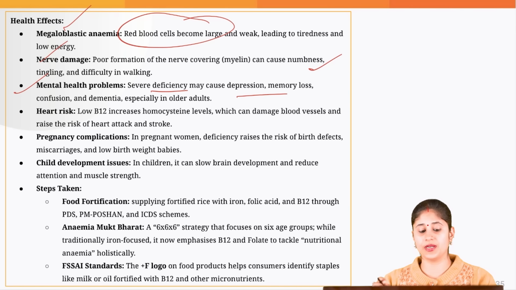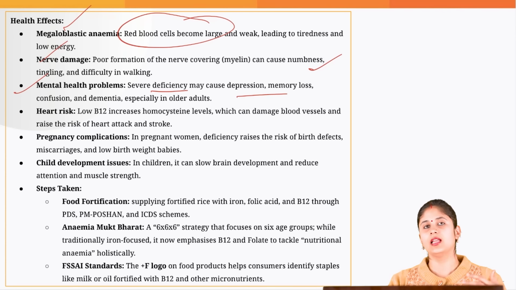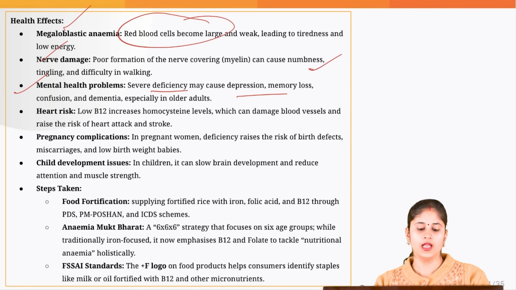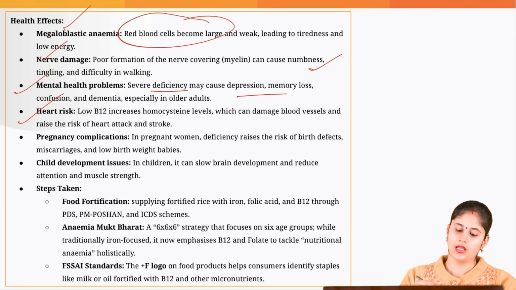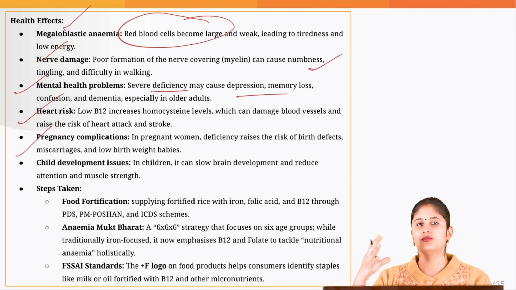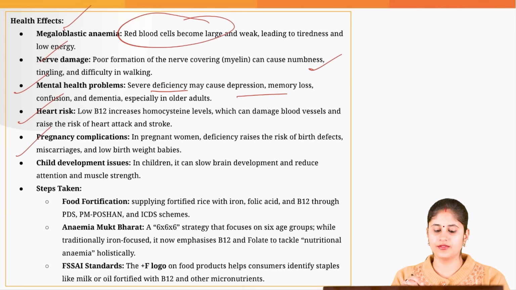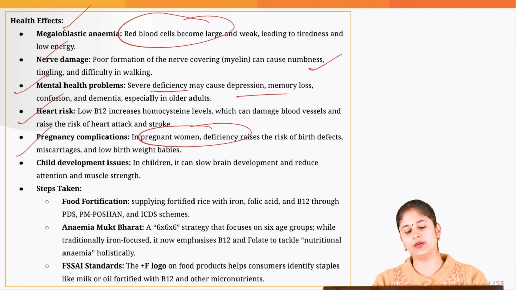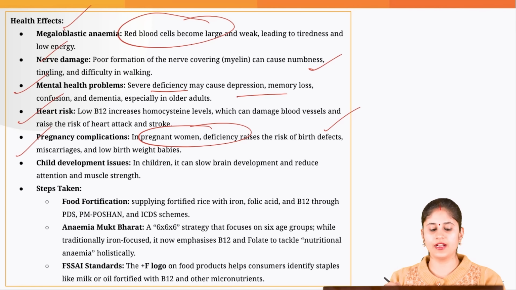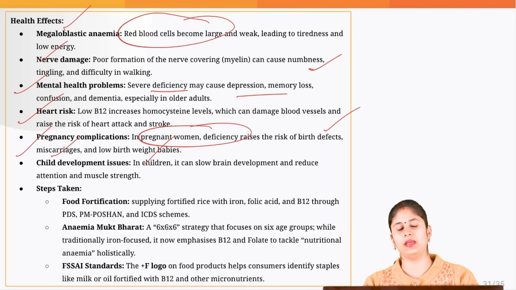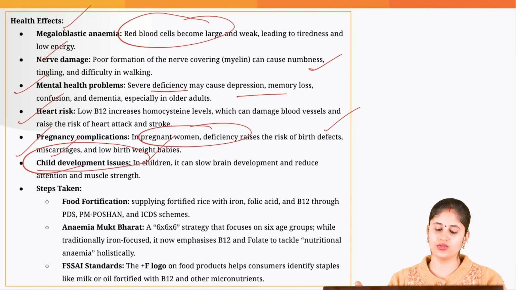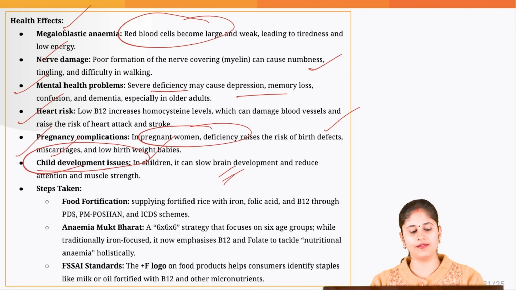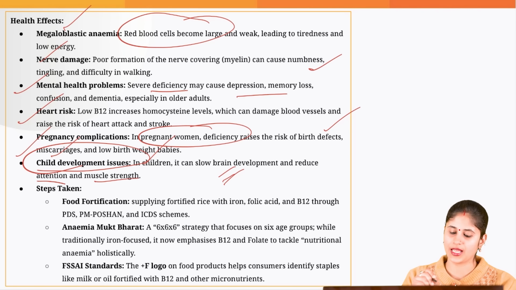Severe deficiency can cause depression, memory loss, confusion, dementia, and especially this is common among older adults because their body is not able to absorb this particular vitamin from the foods. And then it increases the risk of heart attack also. When it comes to pregnancy, if a woman who is pregnant does not have this vitamin B12 in adequate quantity, it could lead to birth defects, miscarriages and low birth weight babies. And when it comes to child development, it can also create issues there because it would lead to slow brain development. Okay, and it would reduce the retention and muscle strength.